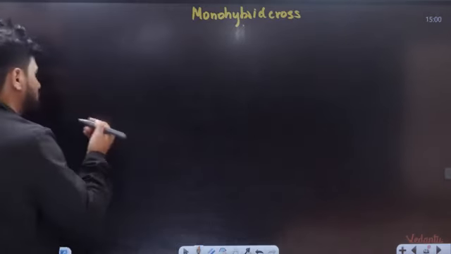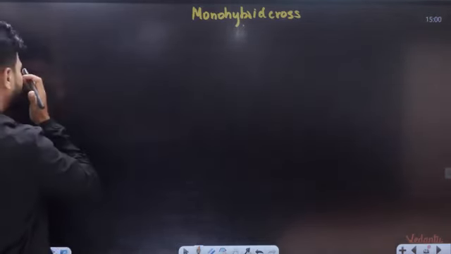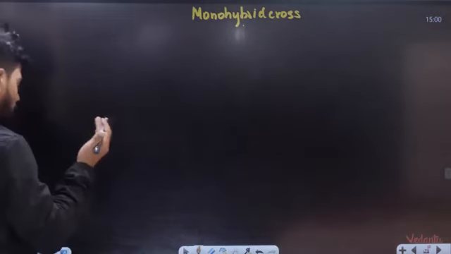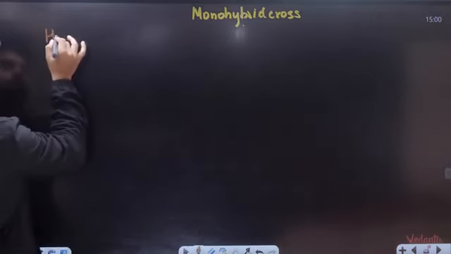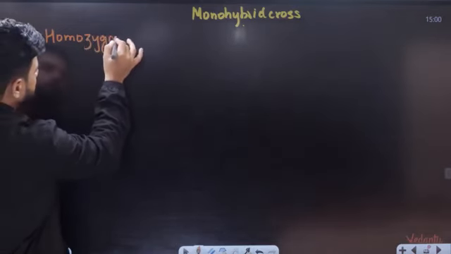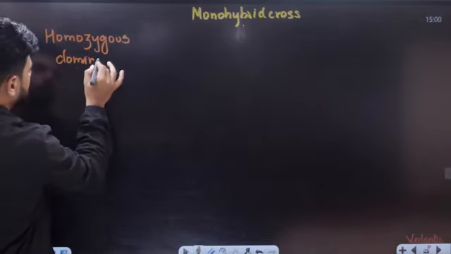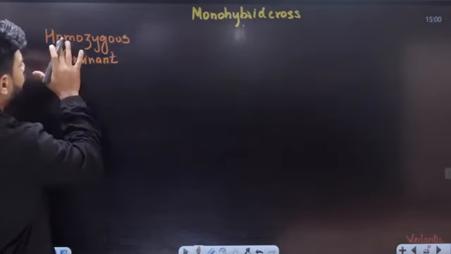Now, first thing is selection of parents. First step is selection of parents. So we are taking 2 types of parents here. One is homozygous dominant. One is homozygous dominant. Now, what is the meaning of, first of all, homozygous?